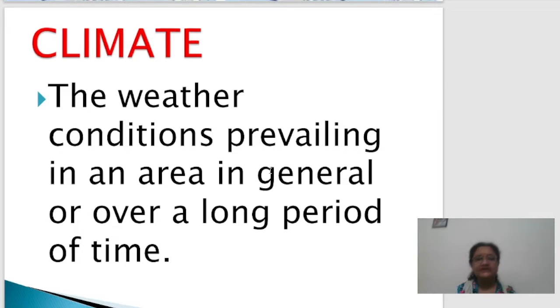So all these things, even the cropping seasons, which crops we are going to grow in which part of India, almost all these things are somehow or the other related with the monsoon wind system. And that's why monsoon has been given one term when we define the climate of India. So overall, what is the type of climate we have in India? It is tropical monsoon type climate. So we are going to discuss all these things under this topic.